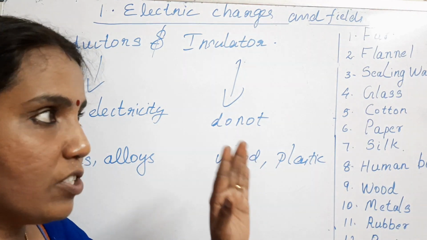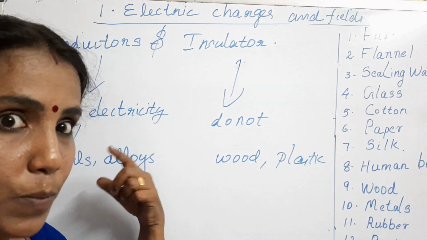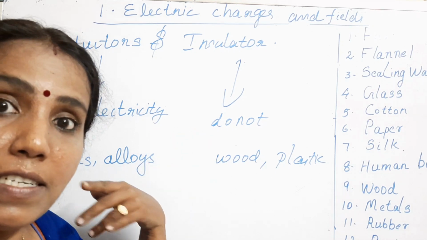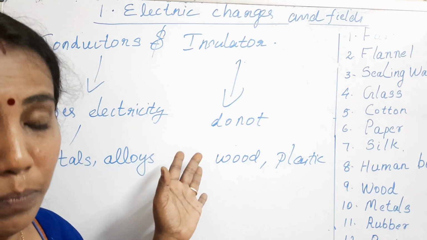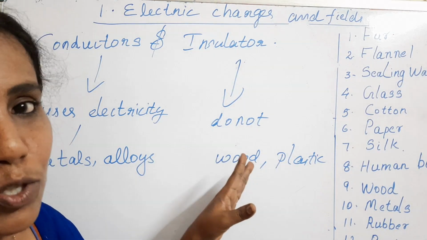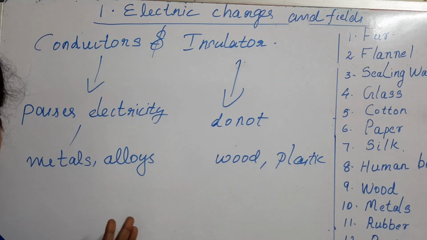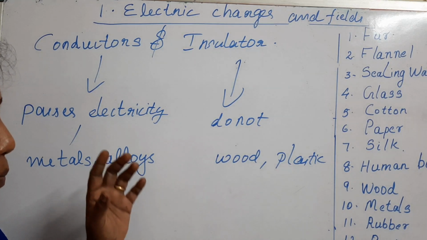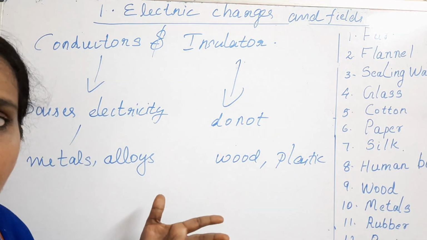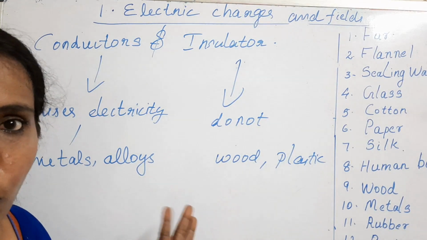Okay, so charging takes place with insulators also. The only difference between insulators and conductors is that conductors allow charge to pass through them, and insulators do not allow charge to pass through them. That is the main difference. Both the objects, conductors and insulators, we can charge by rubbing. The frictional electricity is applicable for both.